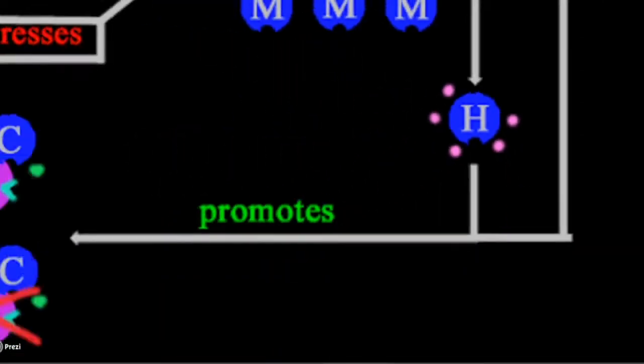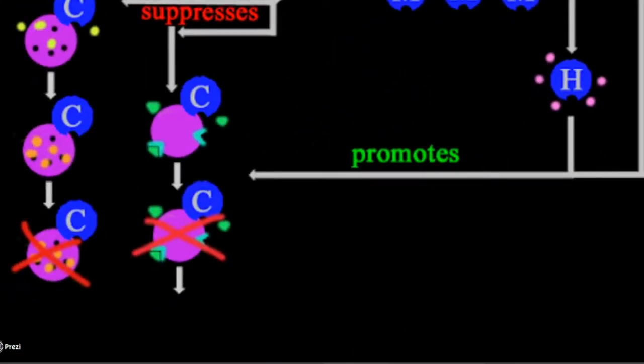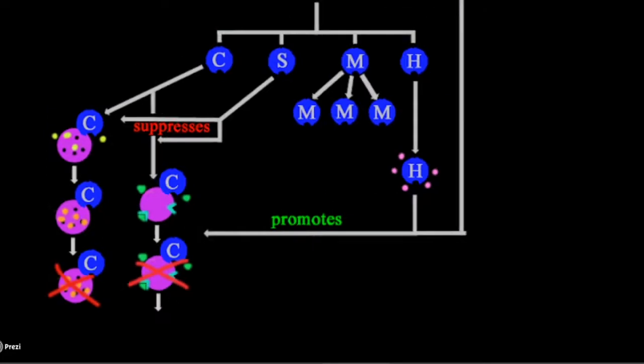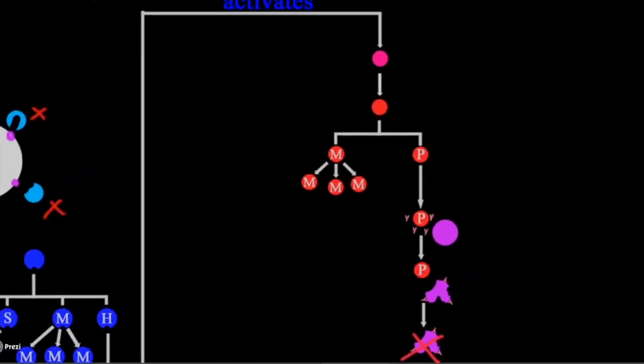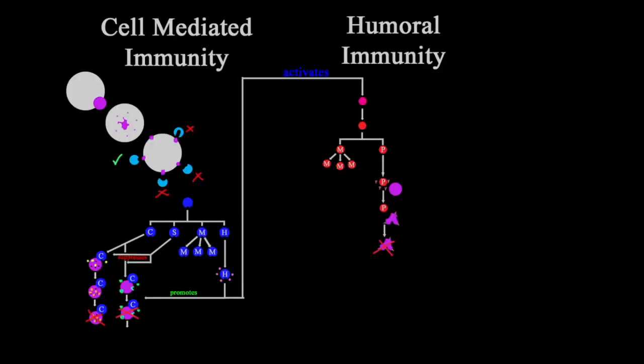And finally, the helper T cells. My helper children serve two purposes. One, they release cytokines like interleukins to promote the cytotoxic reactions. As such, they'll sometimes get in fights with their suppressor siblings. The helper cells also go over to their B cell buddies to notify them of the infection and start the humoral response. So that's a brief overview of my day-to-day responsibilities.